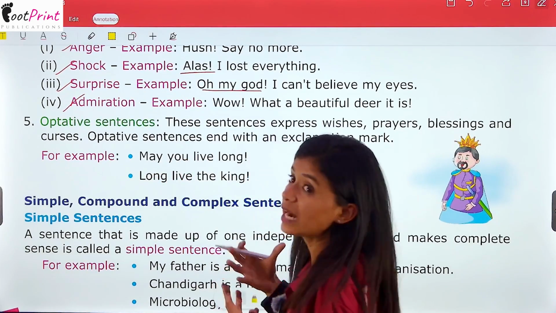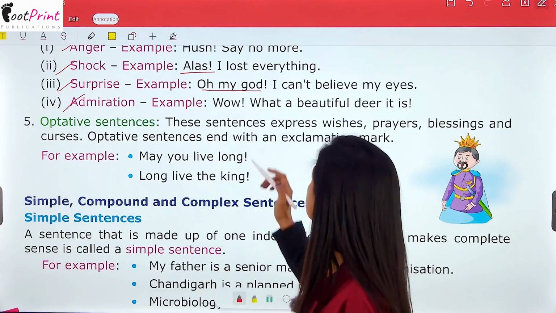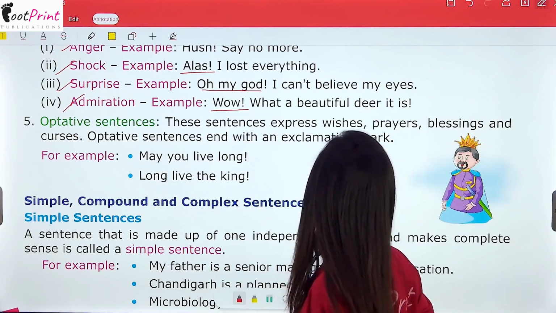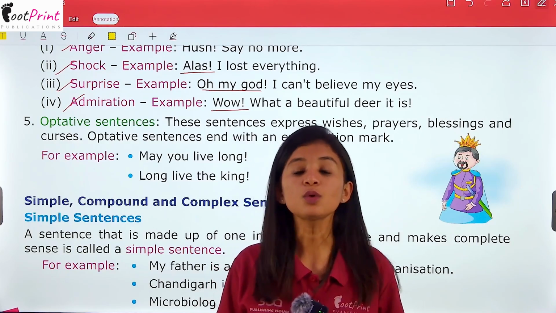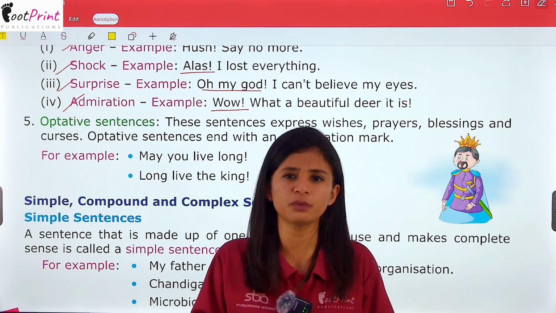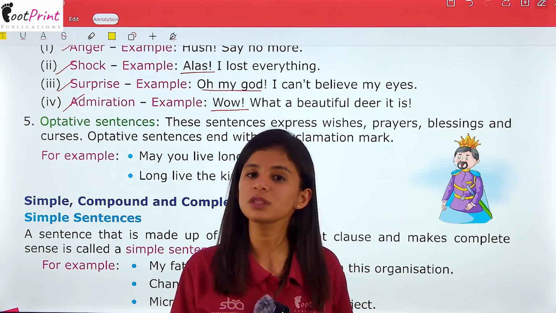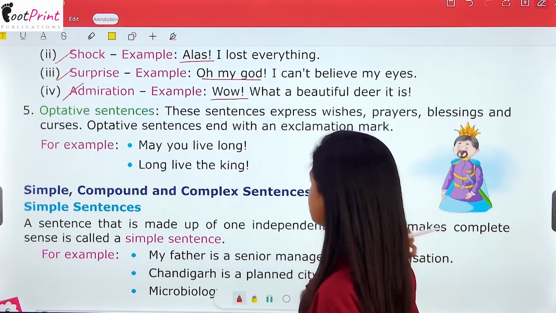Now last one is admiration. जब आप किसी चीज को admire करते हैं, पसंद करते हैं. Like, wow, what a beautiful deer it is. So when you like something or when you admire something, you find something very beautiful. You will say, wow. That is the word of exclamation that you use in such sentences.